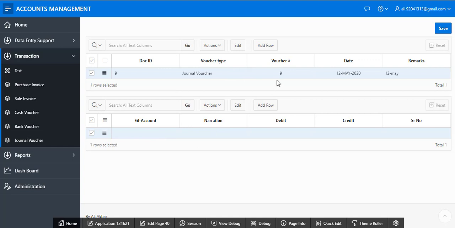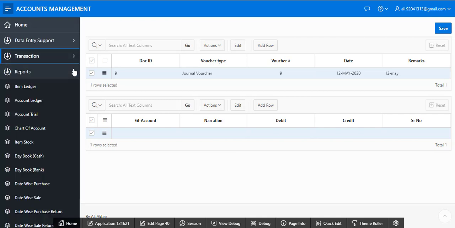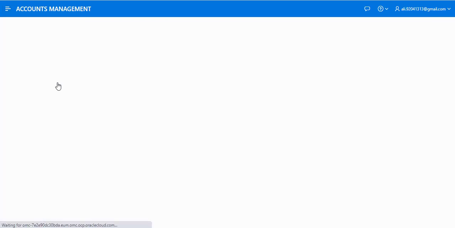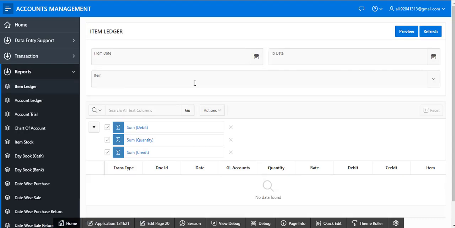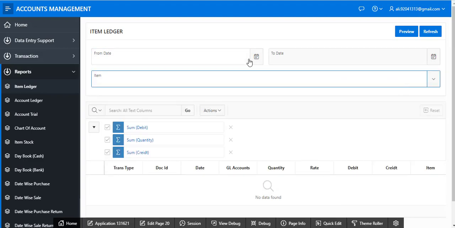Master detail form format. You can see the sample template master detail form. I'm just closing here and going to reports, item ledger. You can set your parameterized report. You can select from date, to date, and item from here. Okay, this is a parameterized report.